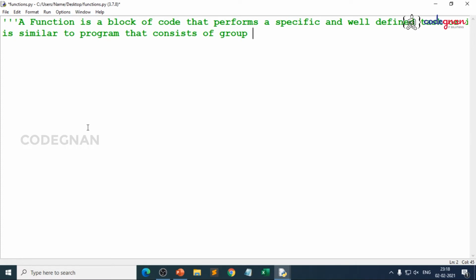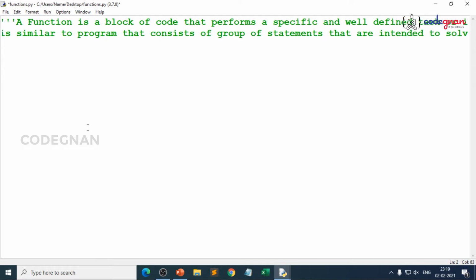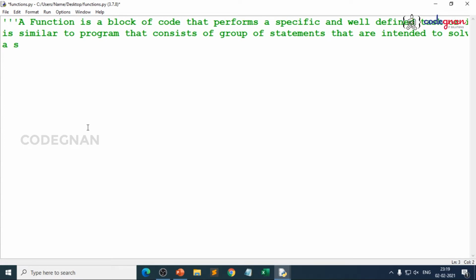But we generally use the def keyword. If you remember the starting sessions, I told you we'll be learning about those 35 keywords. Once you're comfortable with them and you know when and how to use them, you'll be excelling in Python programming. That's it. Functions are intended to solve a specific task repeatedly, right? The syntax looks like this. Let me come up with the syntax. You generally use the def keyword and you write your function name, and mind it, the function name should not be a keyword. This is basically the name of the function, and it can be anything.